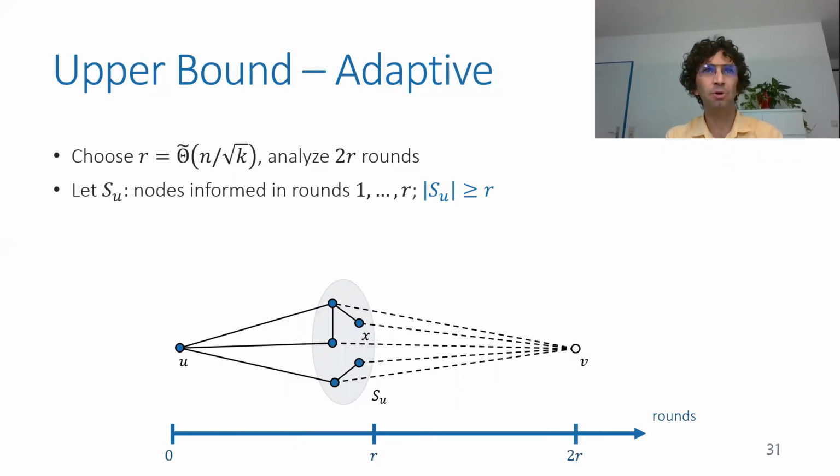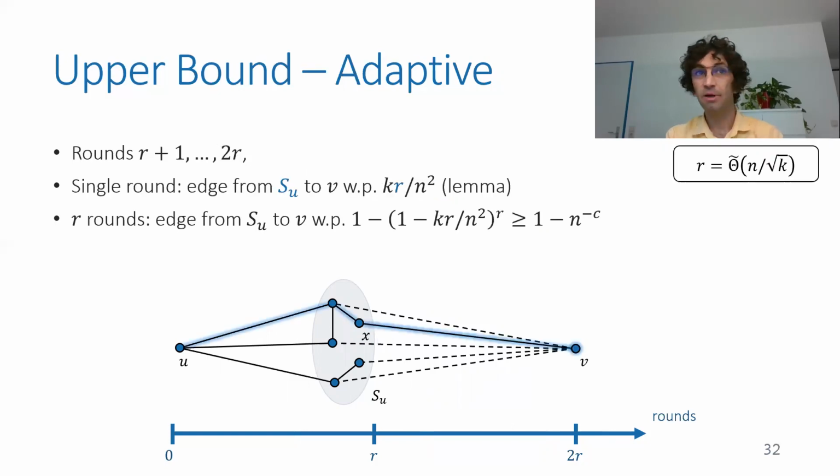And now we analyze the probability that a random edge appears between SU and V itself. There is no longer a set SV. Then a similar lemma shows that this event happens with probability KR over N squared. Note that it's almost the same, but here we have R and not R squared. And this is why we had to take much larger R.